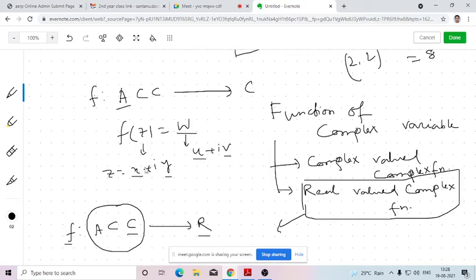Okay. In the previous case, which I have discussed, the complex valued complex function, what is the independent variable? The independent variable is z, so that is a complex number. And what is the dependent variable? The dependent variable is w, so that is again a complex number. That means inputs and outputs both are complex numbers. So inputs have two parts, real and imaginary, and output has two parts, the real and imaginary.